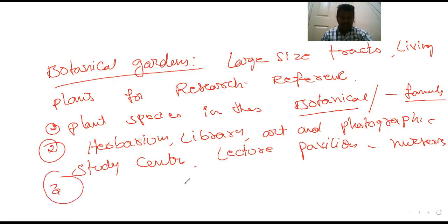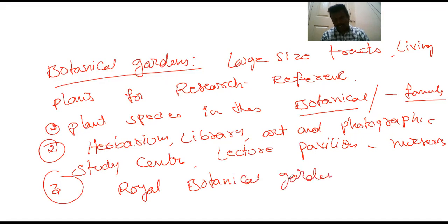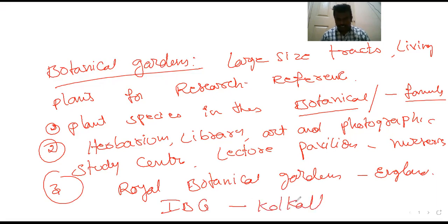The famous botanical gardens are the Royal Botanical Gardens, which are located in England. Next, the Indian Botanical Garden is located in Kolkata, and the National Botanical Garden is located in Lucknow. In these places, different species of plants are available for research and quick referral. This is the explanation.